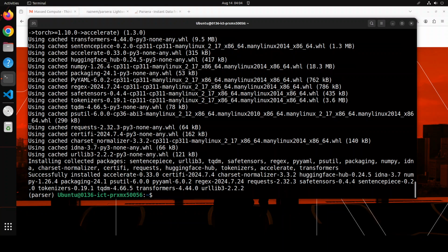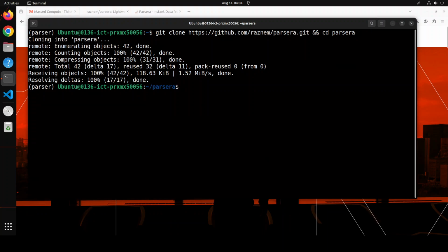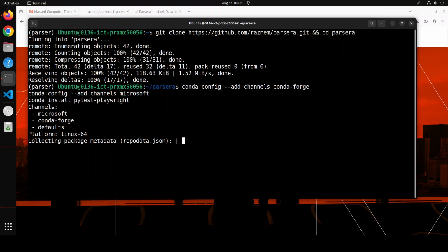That is done, and now let's clear the screen, and now let's git clone the repo of Parsera, and I will drop the link to it in the video's description. That is all done. Let's also install Playwright with Conda, which is a web automation library. I'm just going to install it with Conda. Let's wait for it to get installed.